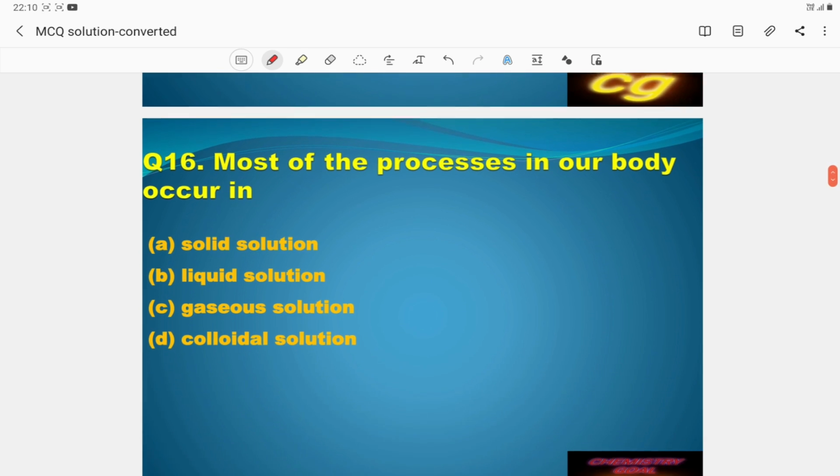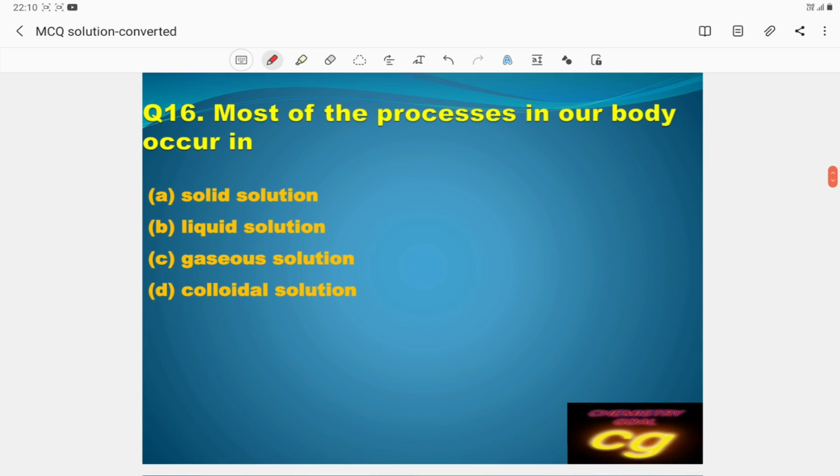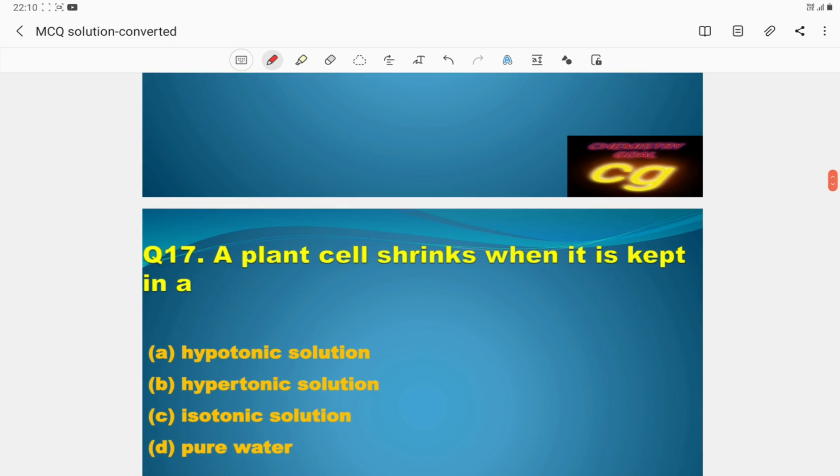Then question number 16. Most of the processes in our body occur in which medium, which solution? We know in the body, different types of reactions take place generally in liquid solution. So in your body the processes take place in liquid solution. That's why we should drink more water.